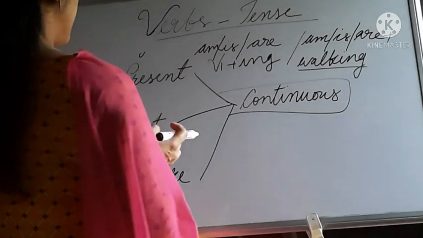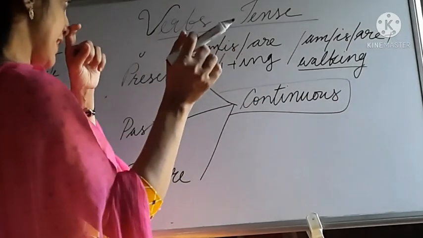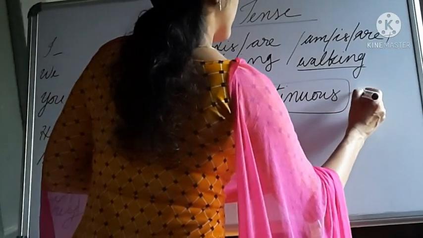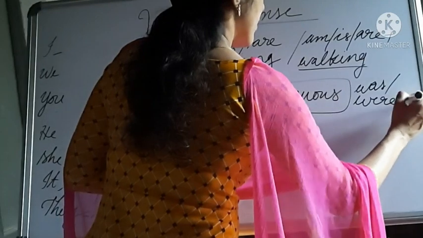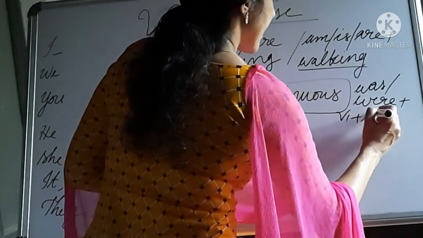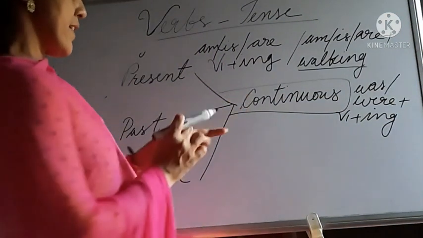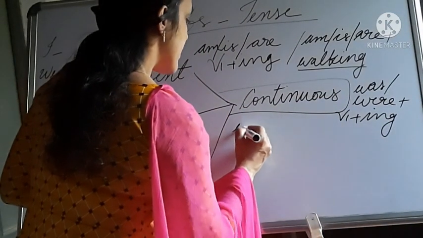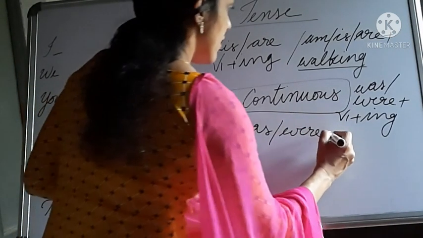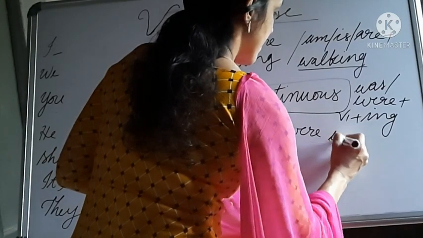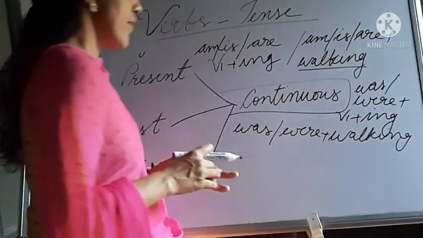Next one is past continuous. In this case, the rule is was or were plus V1 plus ing form of the verb. Example: was or were plus walking. That is the example. Was or were plus walking.